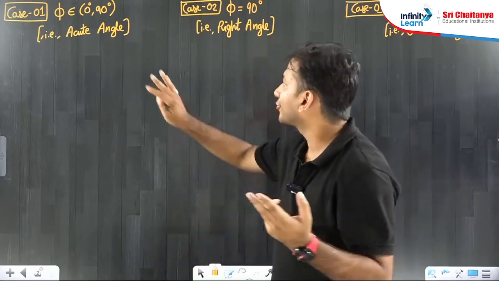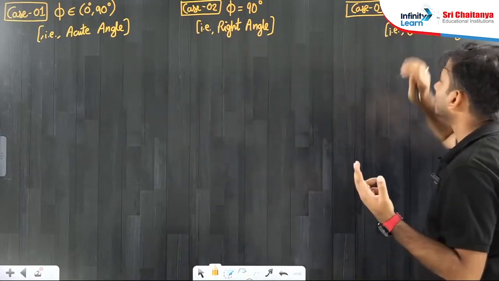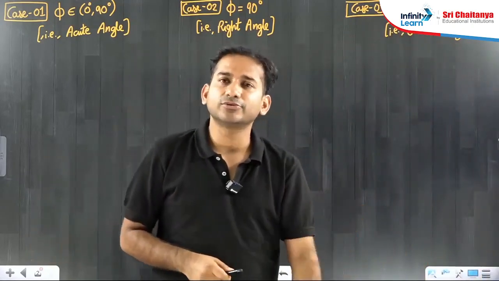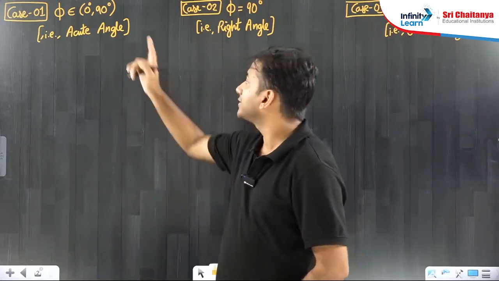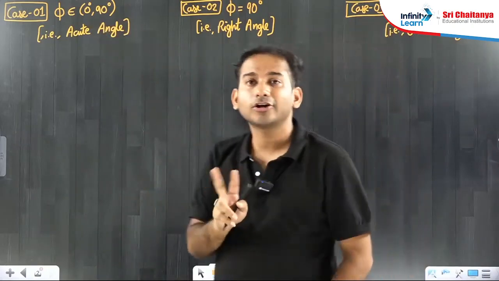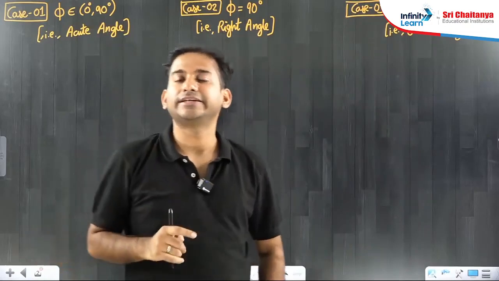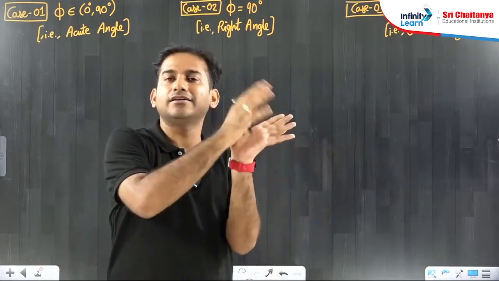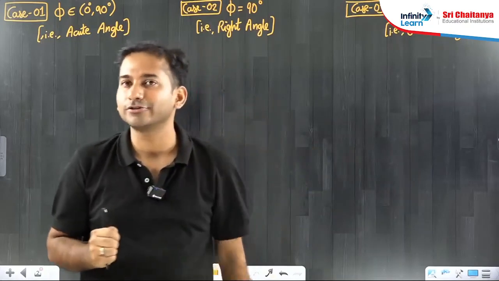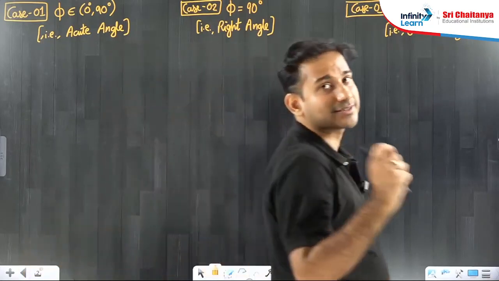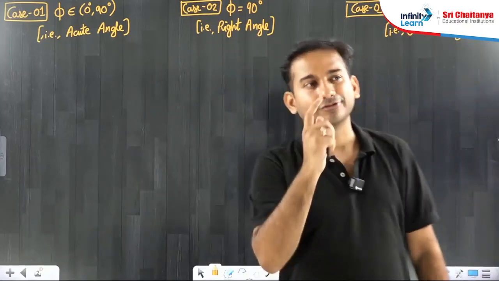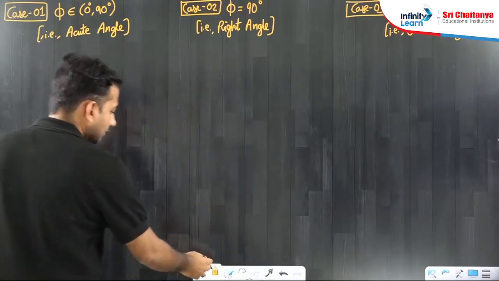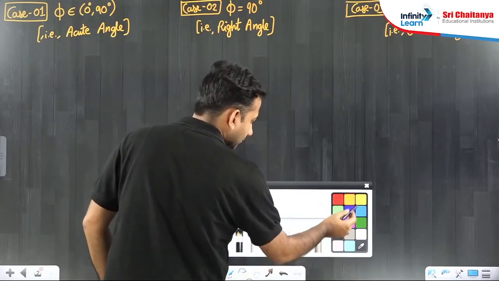Why, sir? You are talking about acute, right, and obtuse. Then if you are talking about all the possibilities, why is it not possible to have any angle? Because 0 degrees and 180 degrees are not possible, sir. For 0 degrees and 180 degrees, for parallel and anti-parallel, the perpendicular component should be 0, but centripetal acceleration in circular motion can never be 0. I hope the logic is clear to you. Let me take up the diagrams one by one, then you will understand it much better.